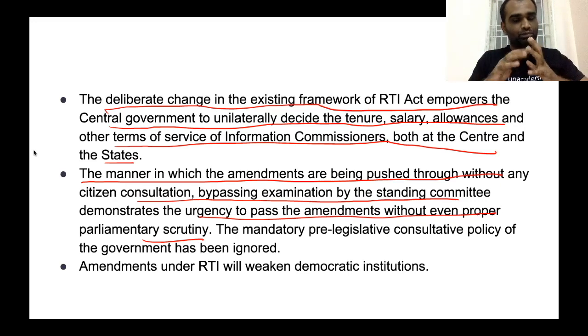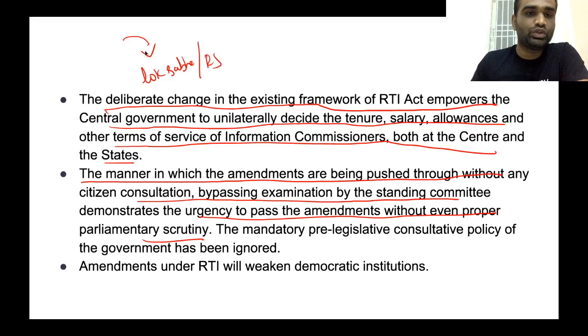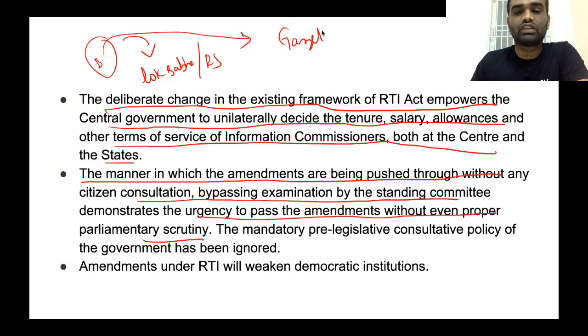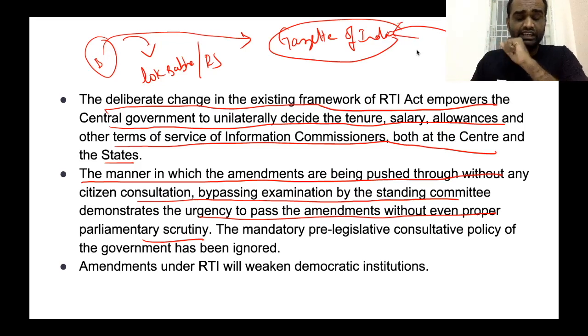If the government wants to pass any important bill, before it is tabled in a parliamentary house, either Lok Sabha or Rajya Sabha, the government will publish this bill in the Gazette of India. What is the reason why this bill is published in the Gazette of India? So that common people as well as eminent persons within India can comment on this particular bill. They will give opinions on what the problematic provisions in this act are. They will look into all these things and give suggestions to the central government.